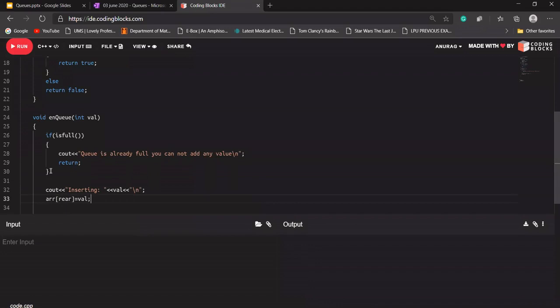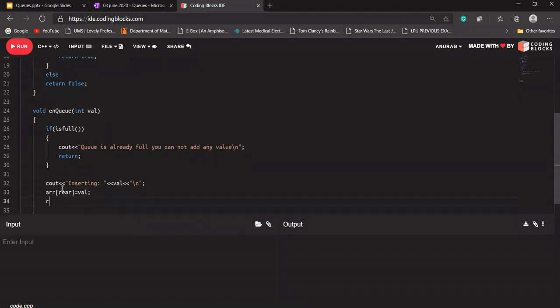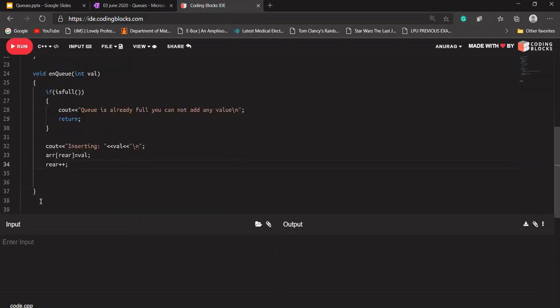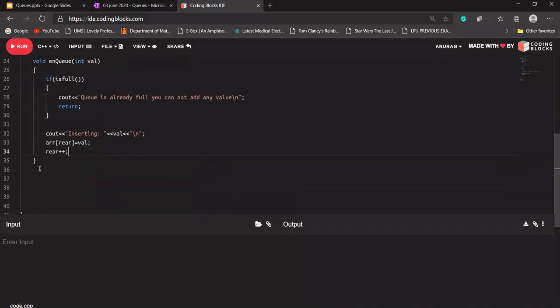And I should increment that rear as well, because if I've added something at position 0, then rear should be pointing to 1 now. Either you could write it this way, or you could write it here only, array plus plus, meaning rear plus plus. Let's say I'm writing void dq as well.